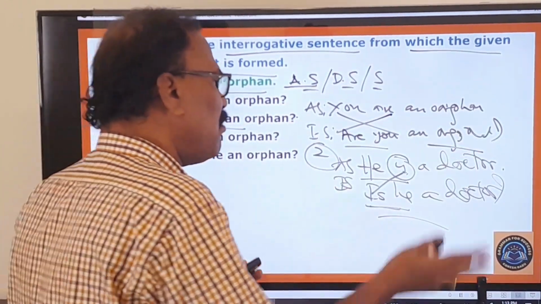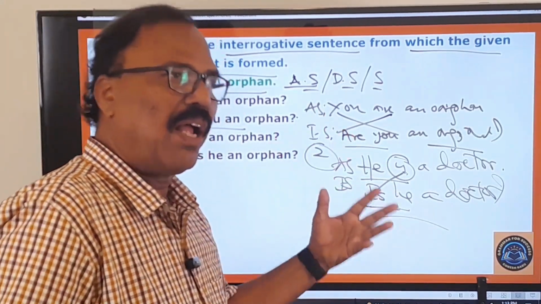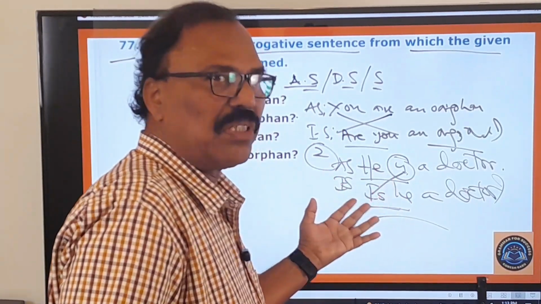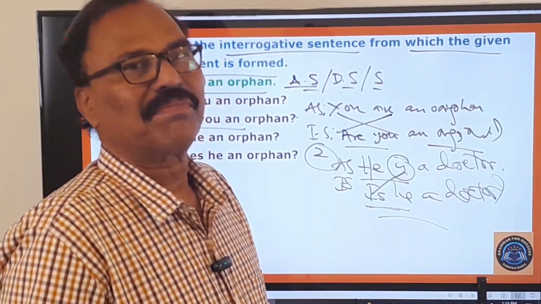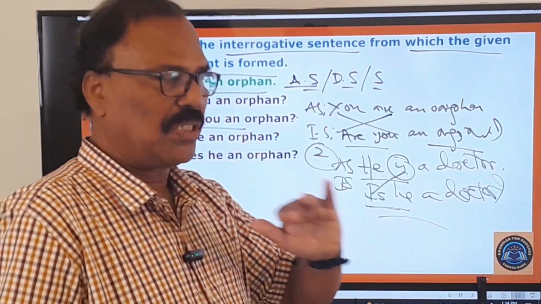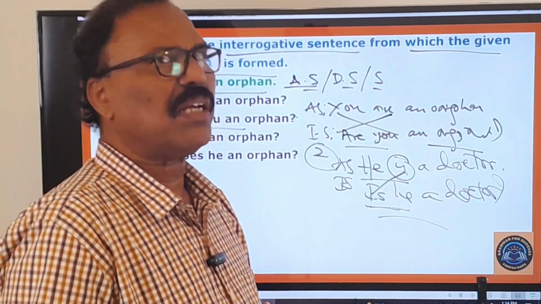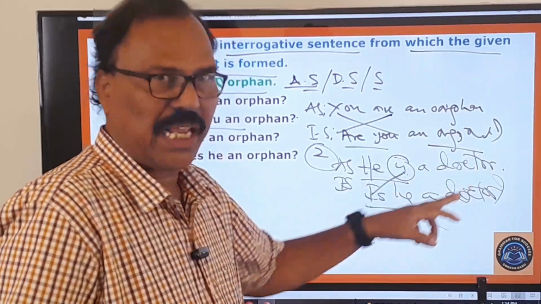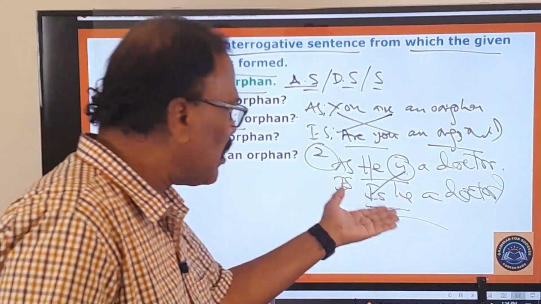But nowadays, most of the youngsters do not know this technique and this rule, and therefore they make this assertive sentence a question only by tone. They say, he is a doctor. When the tone is normal, it's a normal sentence. He is a doctor. Say, is he a doctor? Actually, you have to say, is he a doctor? But some people do not know this kind of questioning.